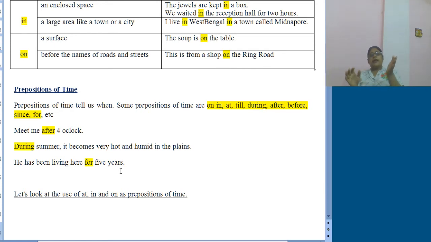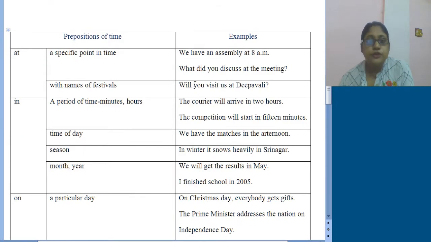As I told for prepositions of place, except on, in and at, all the prepositions of time will be used according to their meaning and as per requirement in a sentence. Now we will learn how at, in and on are used as prepositions of time. So just look at the screen. "At", in case of preposition of time, is used as in case of preposition of place, where it was used for a specific area.